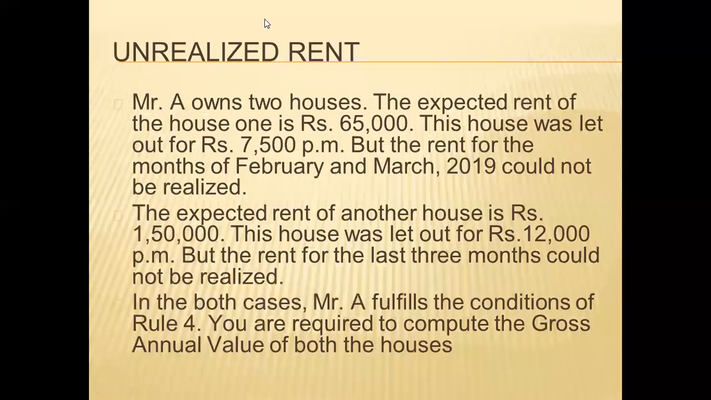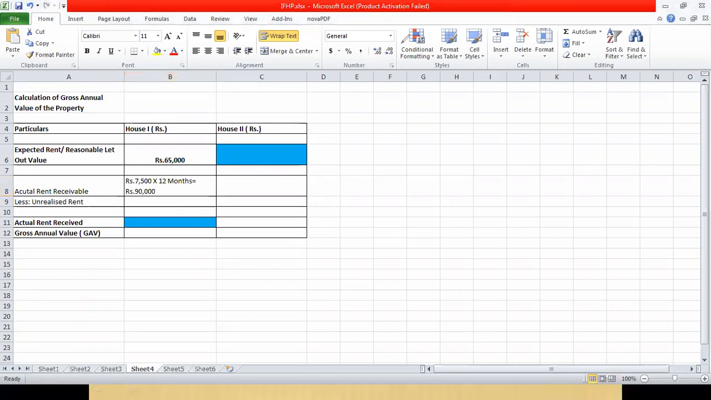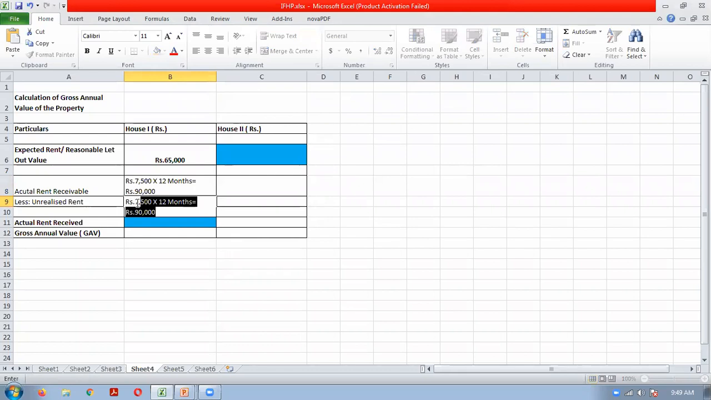But 2 months rent he could not realize, February and March. So how much rent will be pending to be received? That also we can calculate. Per month is 7,500. 2 months rent he cannot collect. So how much is pending? 7,500 into 2, which is 15,000. This rent he could not collect.